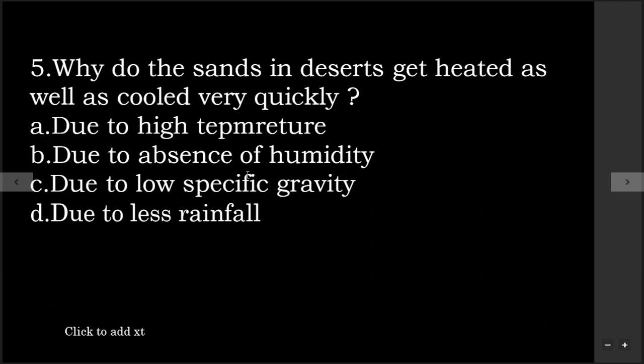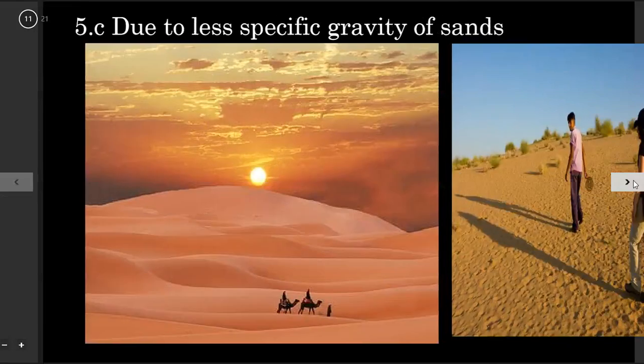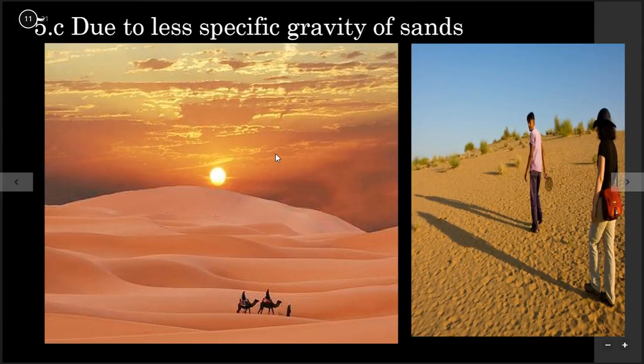Option A is due to the high temperature, option B is due to the absence of humidity, option C is due to low specific gravity, and option D is due to less rainfall. So the answer is due to low specific gravity of sands. Here you can see beautiful deserts.